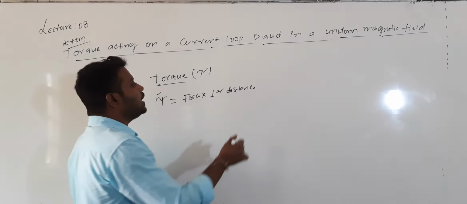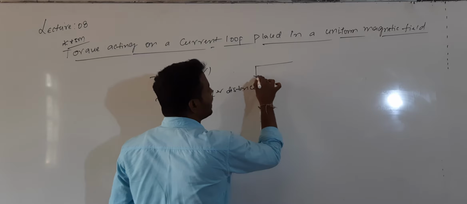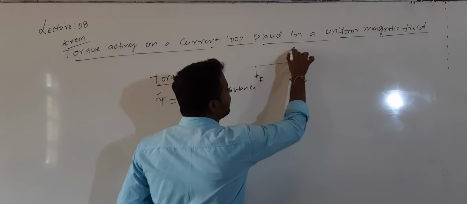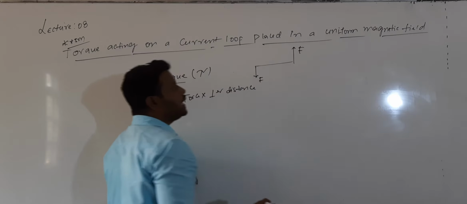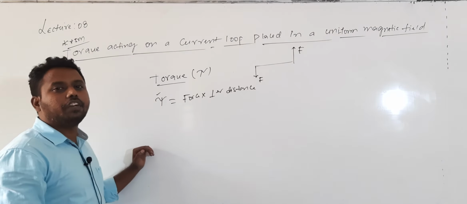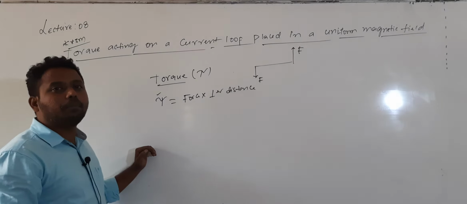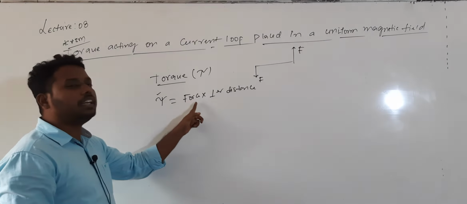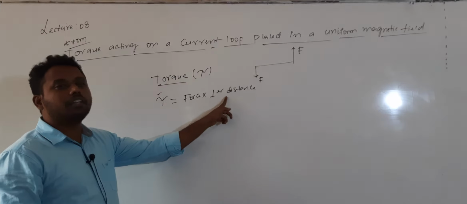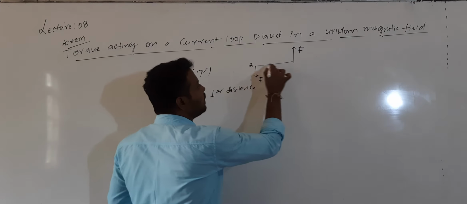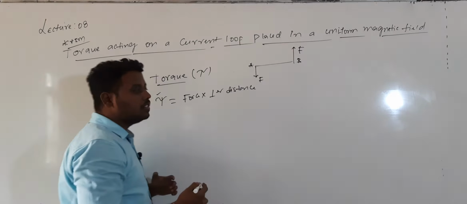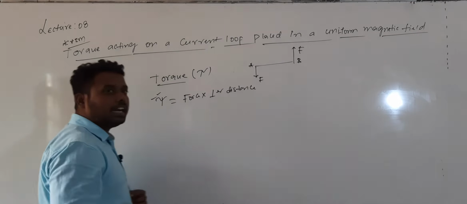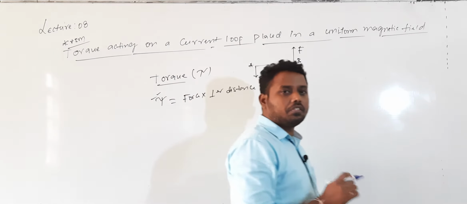So they constitute a couple. The moment of a couple is also called torque. To calculate the torque, force should be multiplied with the perpendicular distance between these two forces. That gives you the torque, the turning effect of force.